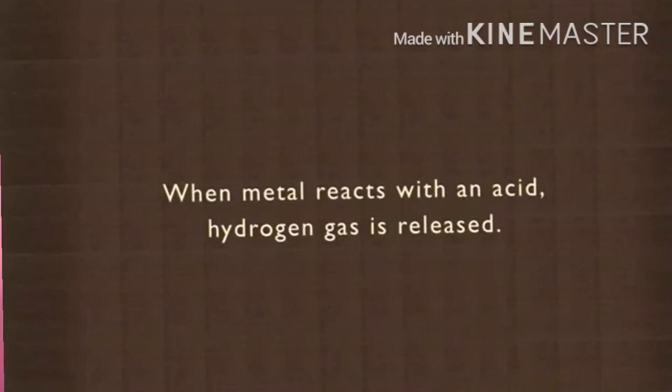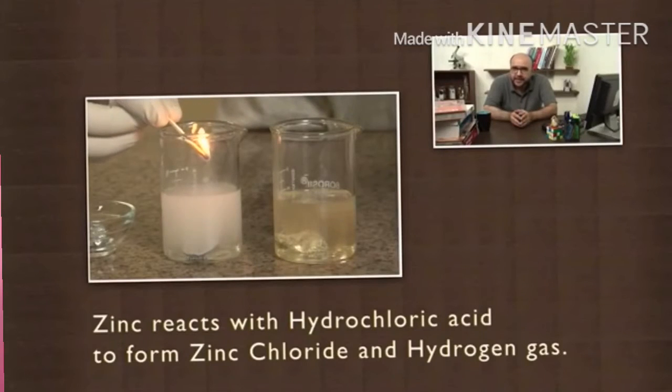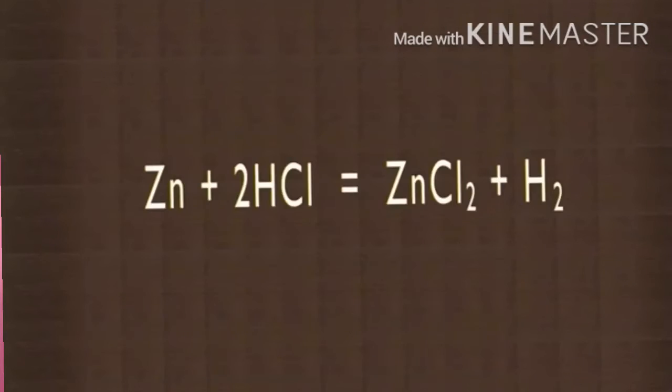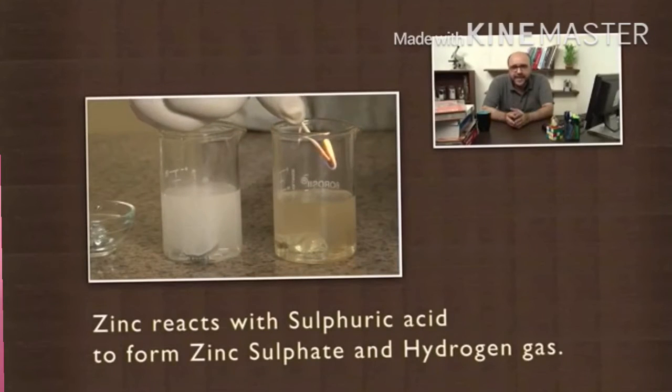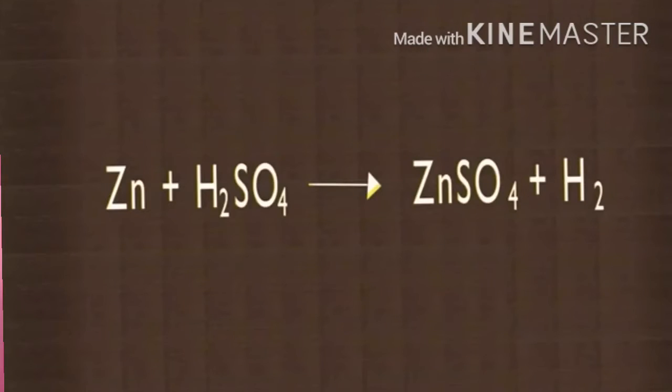So when a metal reacts with an acid, hydrogen gas is released. In the first case, zinc combines with hydrochloric acid to form zinc chloride and hydrogen gas. Zn plus 2HCl gives ZnCl2 plus H2. In the second case, when zinc reacts with sulfuric acid, it gives zinc sulfate plus H2. Zn plus H2SO4 gives ZnSO4 plus H2, which is hydrogen. You can try this in the lab or at home with a metal like iron that is easily available. Take proper care while handling acids.